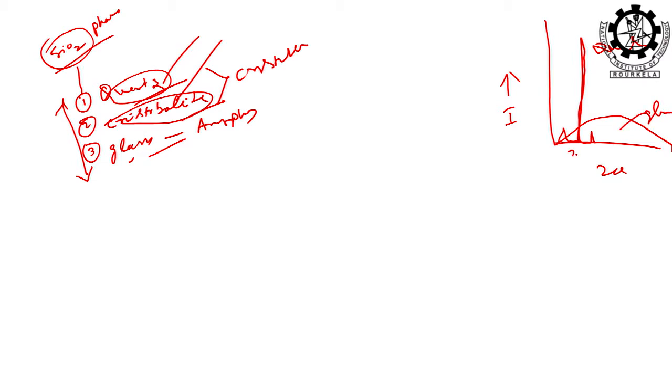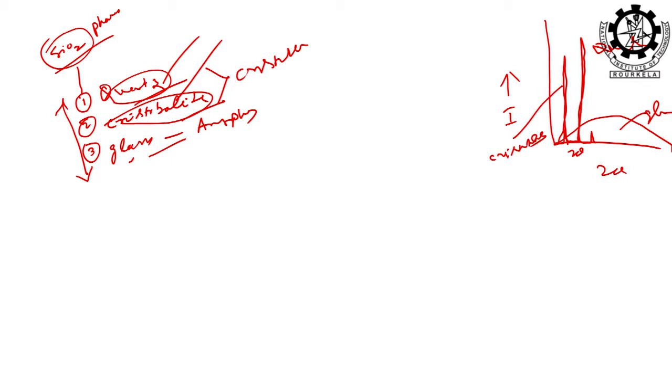So, you see the 2 theta value here, which is having the highest peak intensity corresponding to quartz. But when it is cristobalite, then again it comes somewhere here, but there is a peak. This is cristobalite.